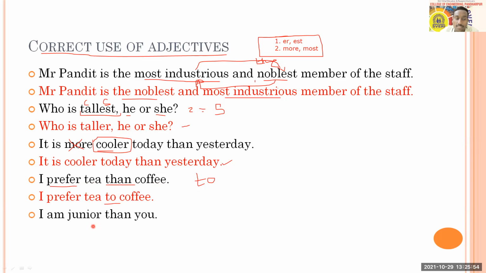A similar example is here: I am junior than you. How can we replace it? Junior to you. Yes, Mansi, you're right. Here also it is: I am junior to you, and not "than". So these were a few sentences where you have to use adjectives correctly. With this, we will go to the next slide.